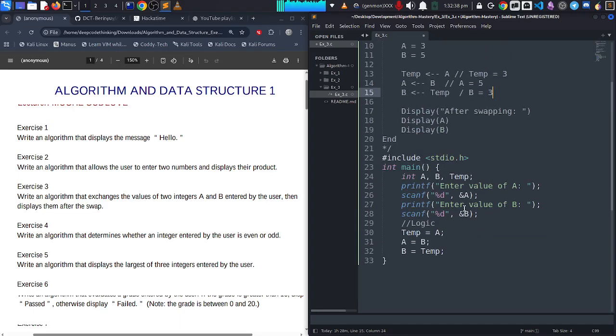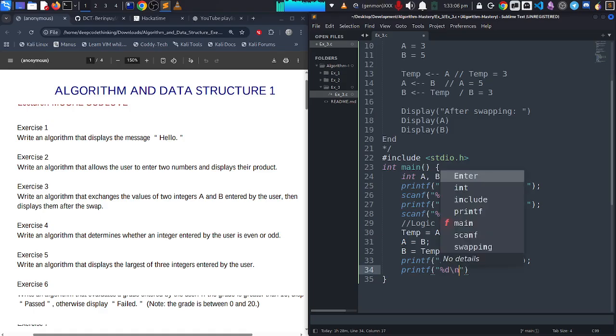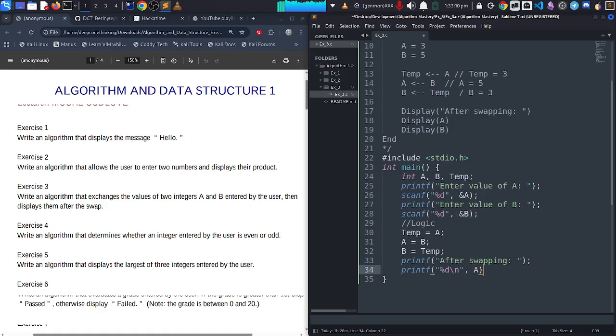Okay, now I need to display. Let me say printf after swapping. So after swapping, I will say printf %d, which is going to be for a, then put \n for next line, then a semicolon.